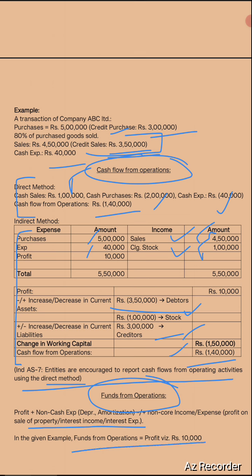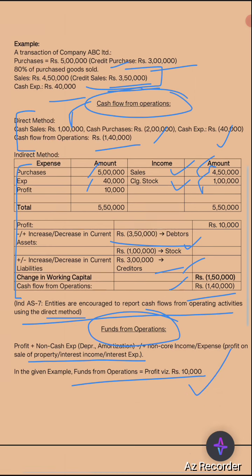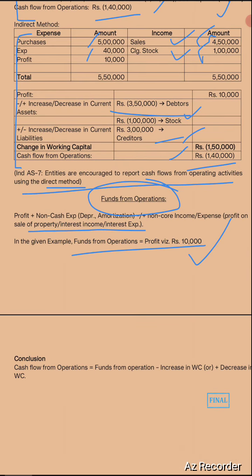So you know the fund is working capital. It regards the cash as well as working capital. So even though you have made a credit sale of 3,50,000, it has considered the overall sale of 4,50,000. So the final conclusion will be: cash flow from operation will be fund from operations minus increase in working capital and plus decrease in working capital. And the idea is cash flow disregards accrual concept and matching concept, whereas fund flow doesn't do so.